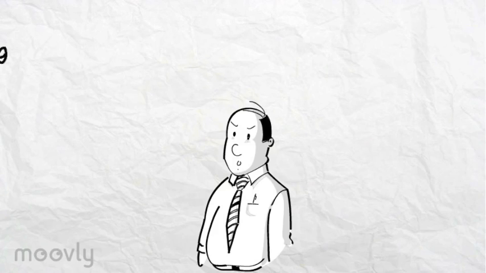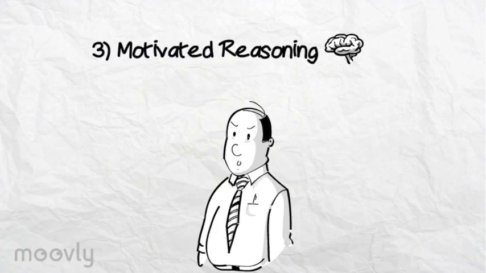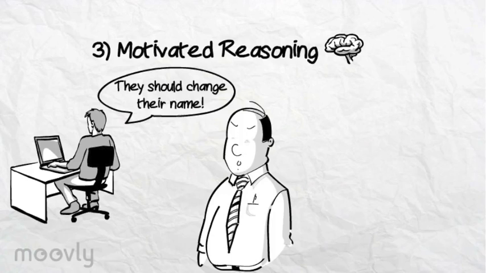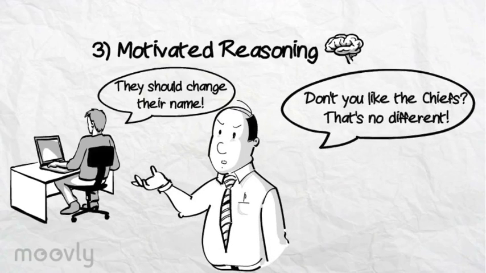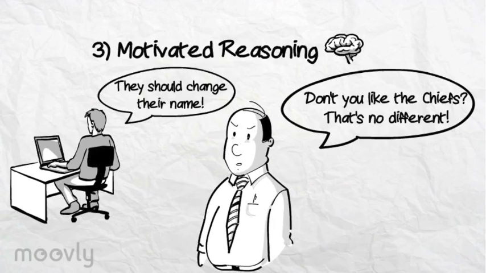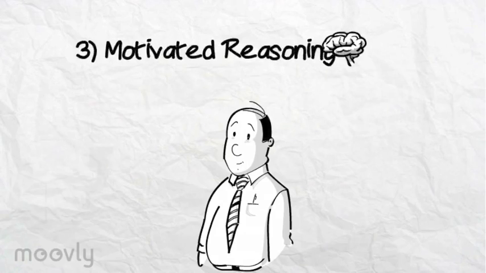Lastly, Jim also uses motivated reasoning to avoid dissonance. Motivated reasoning refers to counter-arguing disagreeable information. For example, one of Jim's coworkers mentions that he thinks the Redskins should change their name. Jim responds by pointing out that the coworker's favorite team is the Chiefs. Jim argues, if no one is calling for the Chiefs to change their name, why should the Redskins have to change their name? Here again, Jim dodges dissonance by pushing back against information that causes him to have competing ideas.